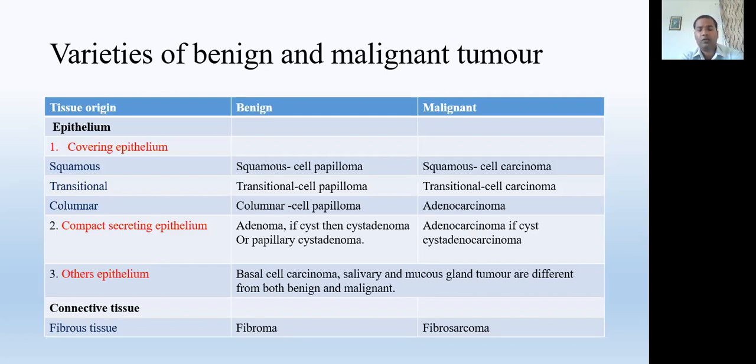Now the tumors developed from connective tissue. Connective tissue means our muscles, blood, bones, all the tissue developed from the connective tissue. All the malignant tumors developed from the connective tissue are called sarcoma. That is a different term. This is also malignant, but instead of carcinoma, here we are using the term sarcoma. Understand the difference between sarcoma and carcinoma? When a malignancy develops from the connective tissue, it is called sarcoma. Other than that tissue, it is called carcinoma.